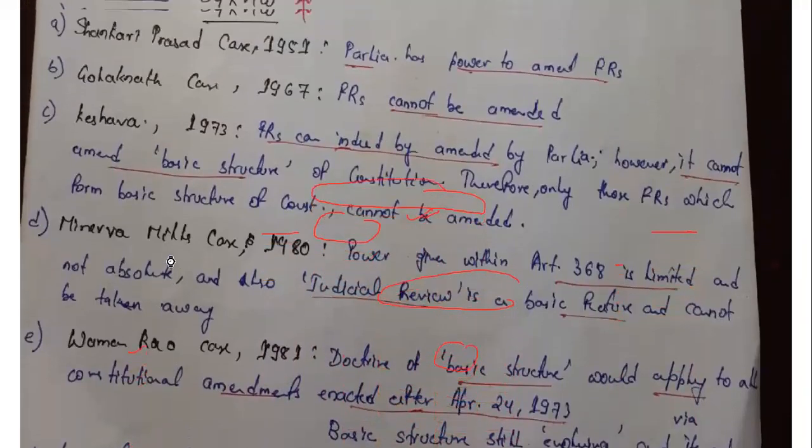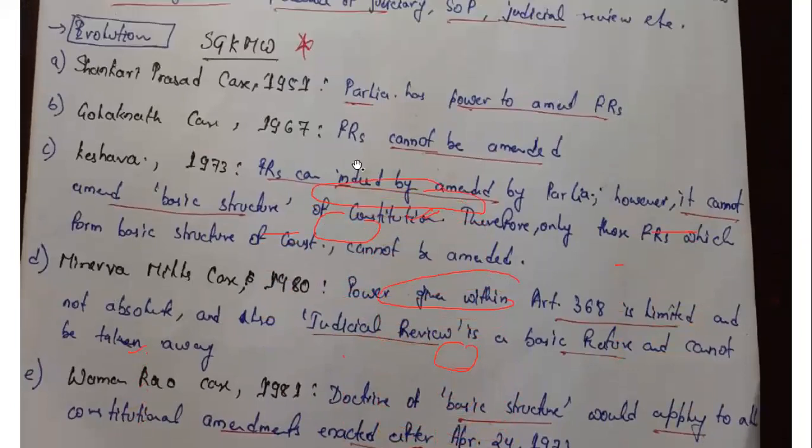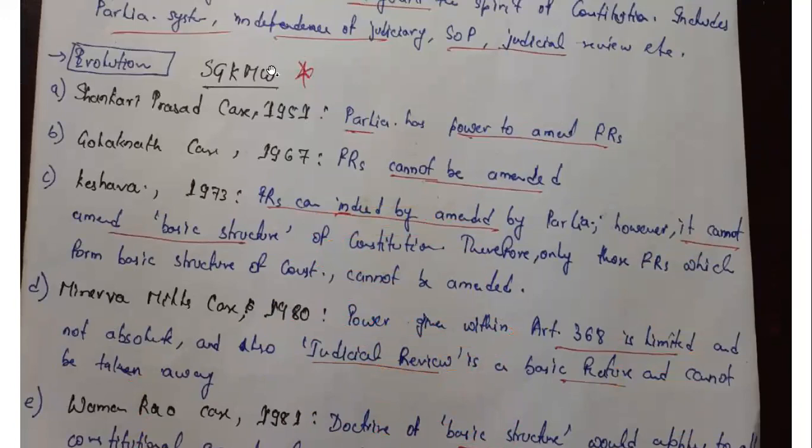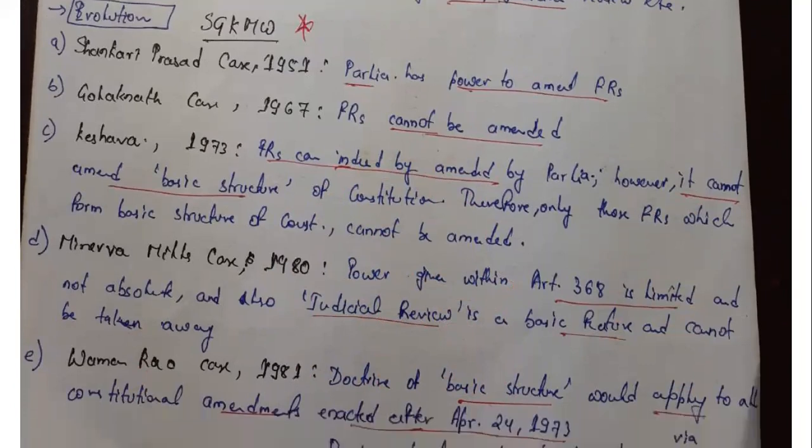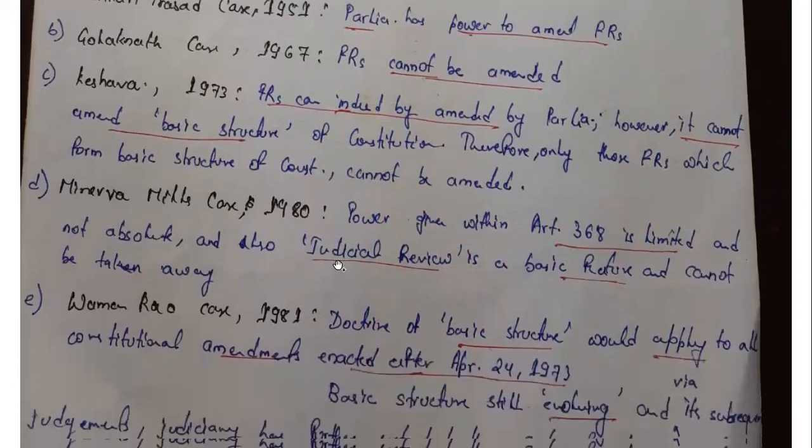Then we have talked about this evolution. If you see the different cases, Golaknath case, Shankari Prasad case, from where this whole thing came. Do you remember this SGK MW? Shankari Prasad, Golaknath, Keshavananda Bharati, Minerva Mills, and Waman Rao. In Shankari Prasad, they said that Parliament can amend. Golaknath, no, cannot amend. Keshavananda Bharati, can amend, but only those which are not part of the basic structure.